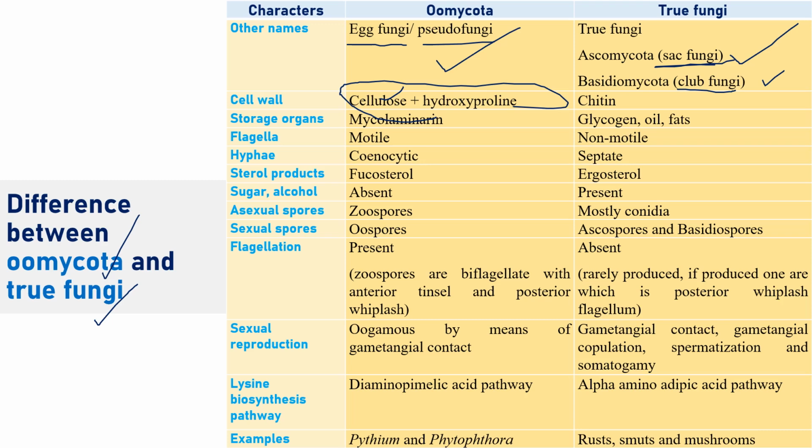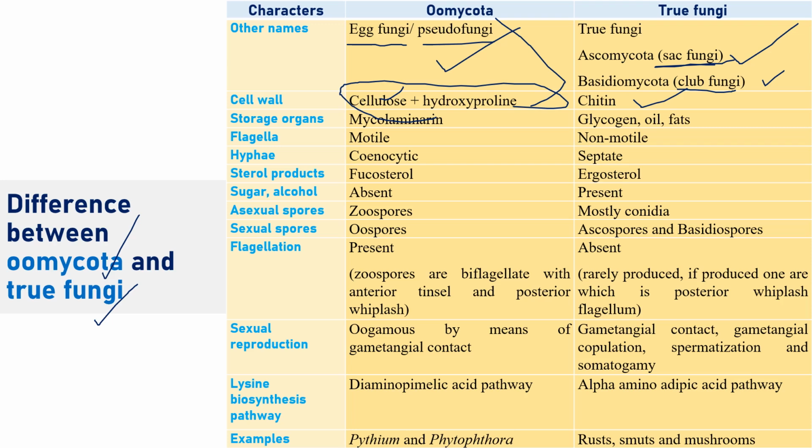Generally, the Oomycota cell wall is made up of cellulose and hydroxyproline, whereas in true fungi like Ascomycota and Basidiomycota, the majority of the fungal cell wall is made up of chitin only. In Zygomycota, it is chitosan and chitin, but in true fungi, the majority of the cell wall is made up of chitin. So cellulose and hydroxyproline are the chief ingredients in Oomycota. But there are a couple of fungi that, even though they come under Oomycota, have a cell wall made up of chitin, for example Achlya, Aphanomyces, Saprolegnia and Leptomitus. These are exceptional fungi. But generally the Oomycota group, for example Pythium and Phytophthora, have a cell wall made up of cellulose only.